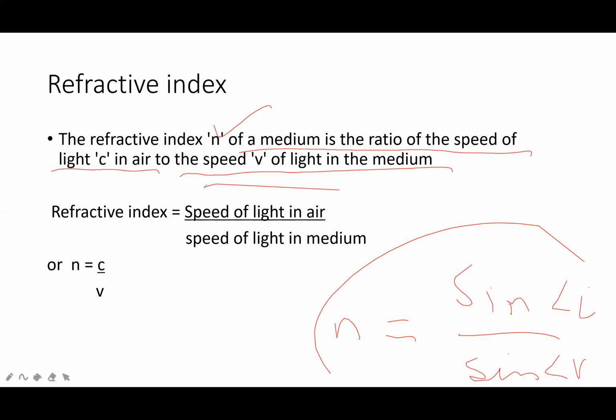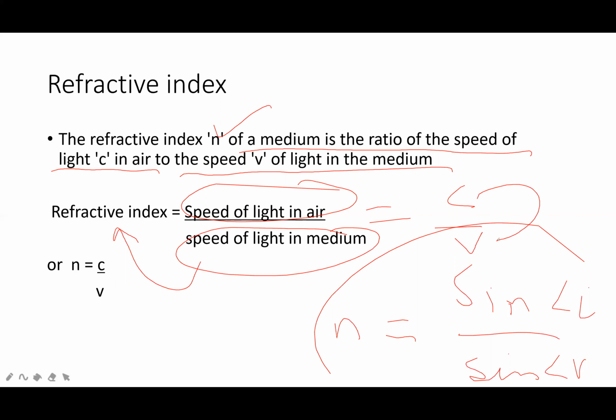So the ratio of speed of light in air to the speed of light in that medium of which you want to calculate the refractive index.